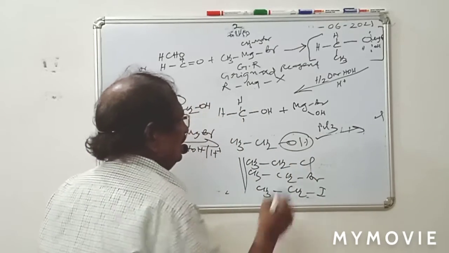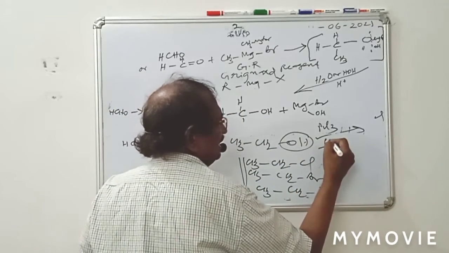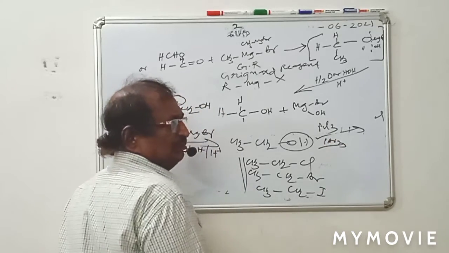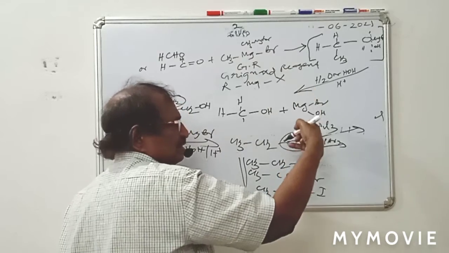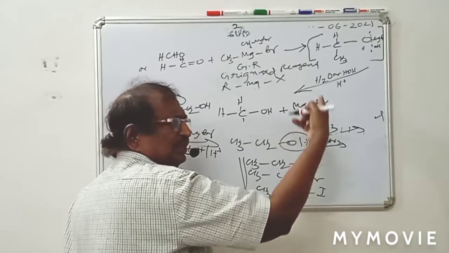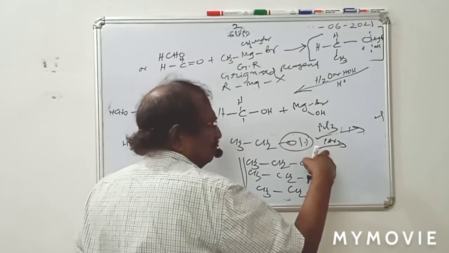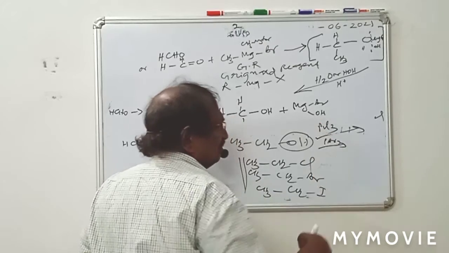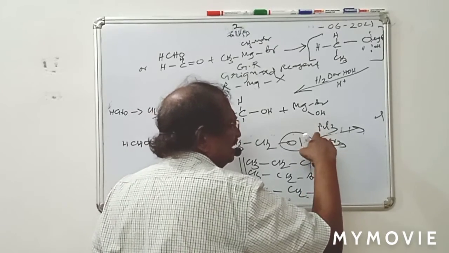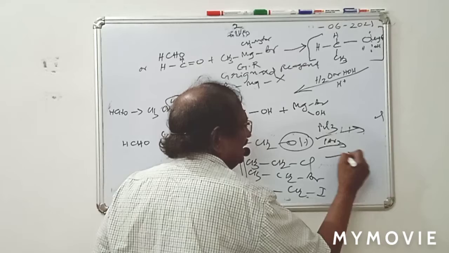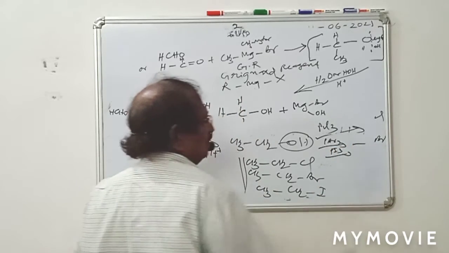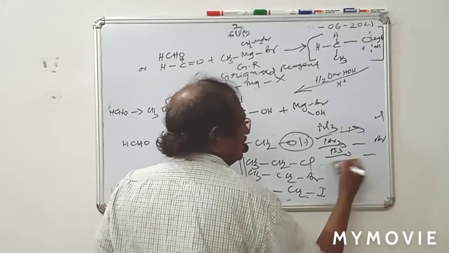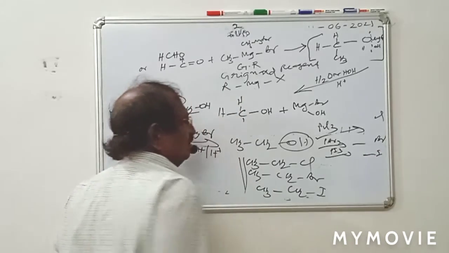Instead of the OH group, if you want Br, use PBr3. Uniformly you can use this. Instead of PCl3, you can use PCl5, SOCl2, any chlorinating agent. But here, for getting uniformity, I am giving PCl3, PBr3, PI3. What you will get is either a Br group instead of the OH group, or you can put an I group instead of the OH group.